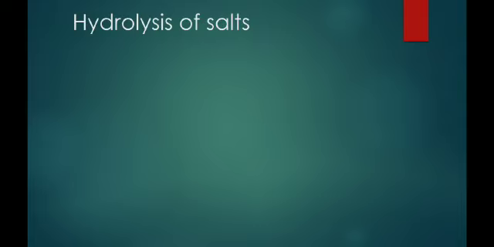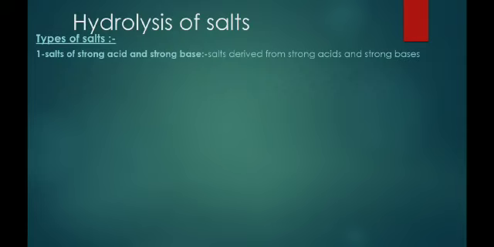Now, hydrolysis of salt. Before explaining this hydrolysis of salt, first we should know types of salts. So first, salts of strong acid and strong base. As we know that salt is made up by the combination of acid and base. So when our acid and base both are strong, then that salt is called what? Salts of strong acid and strong base. So salts which derived from strong acid and strong base are called salt of strong acid and strong base.